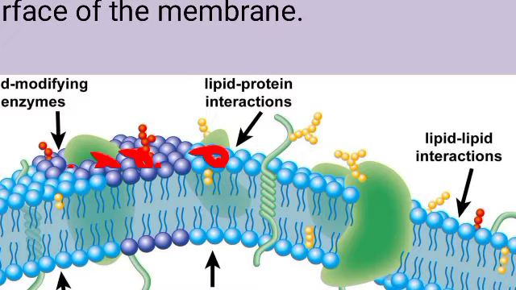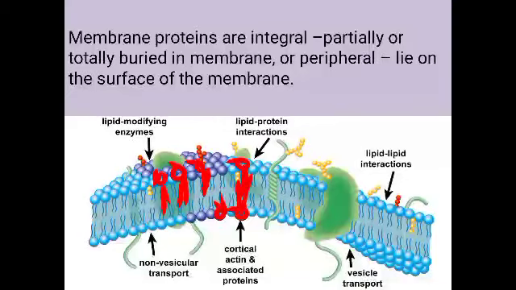Okay. Then, depending on the ease of extraction, membrane proteins can be classified as integral proteins and peripheral proteins. So two types of proteins are there. One is the integral protein and another one is the peripheral protein. Okay. So based on whether it can be easily extracted or not, we can classify the proteins into integral and peripheral.